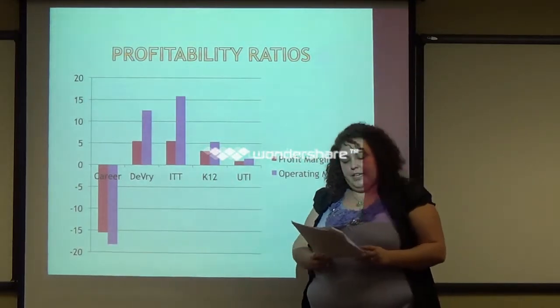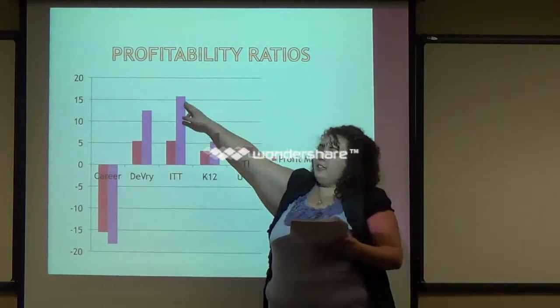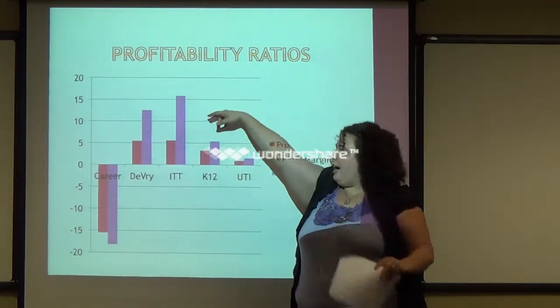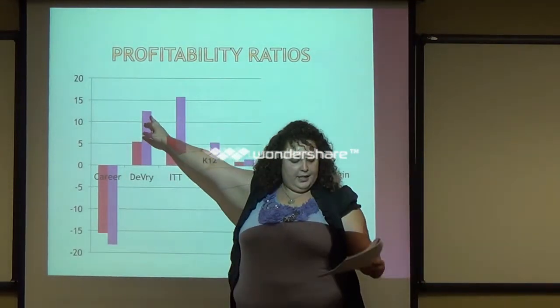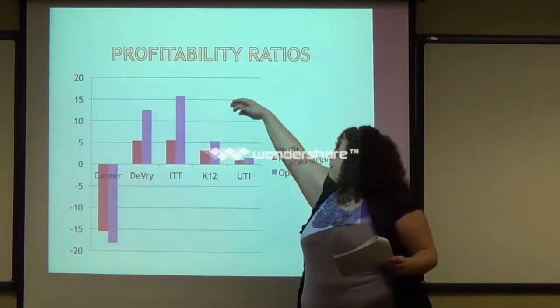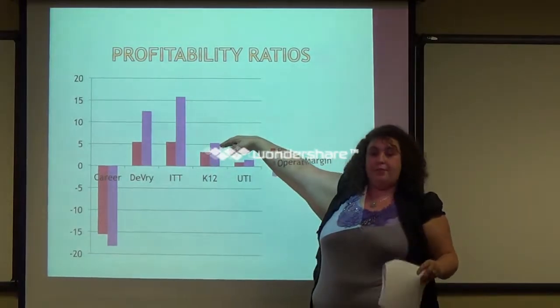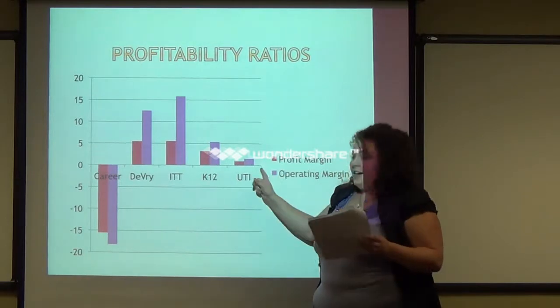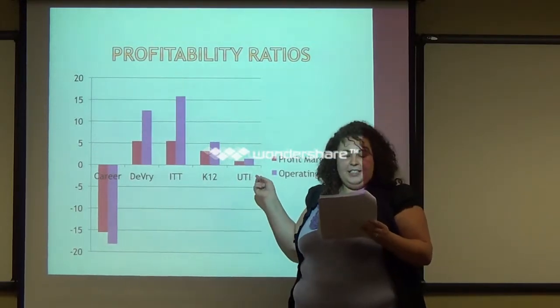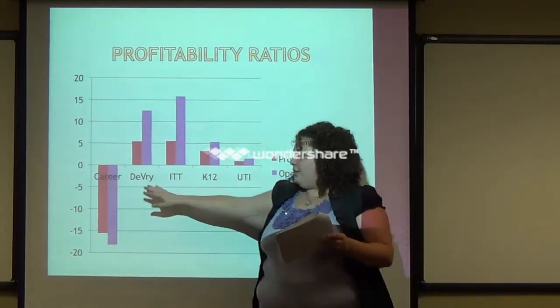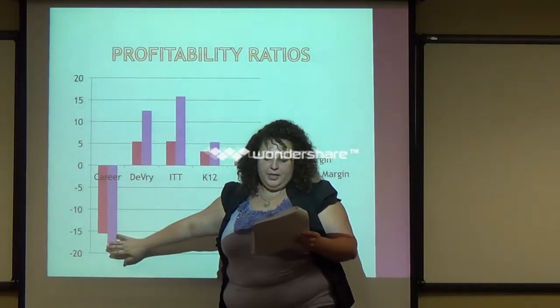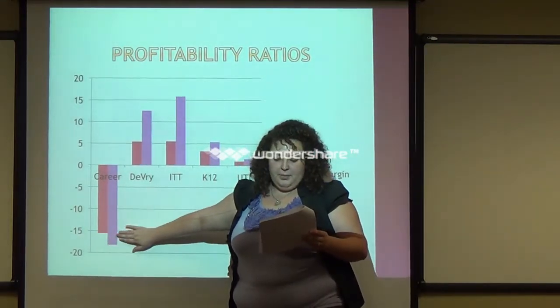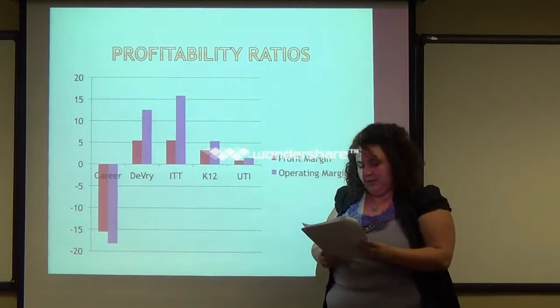ITT is winning with a ratio of 15.82%, followed by DeVry at 12.51%. K-12 is at 5.39%. UTI is at 1.56%, and Career is a negative 18.16%. This means Career is out of money before they finish paying production costs.